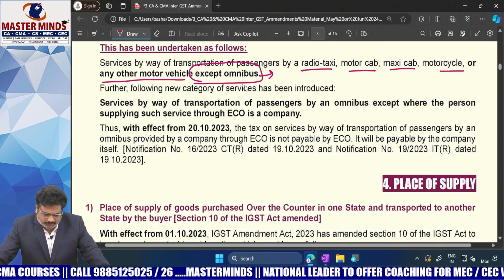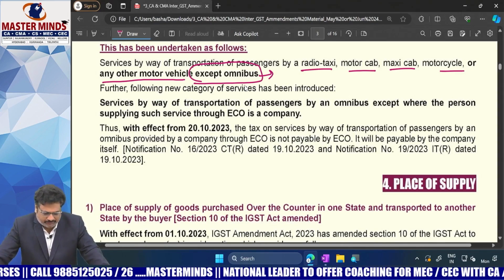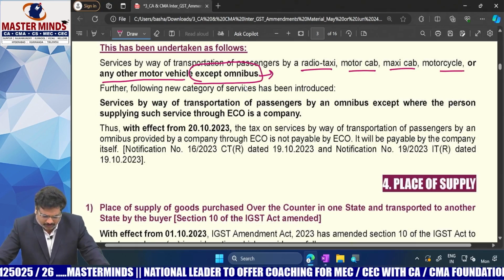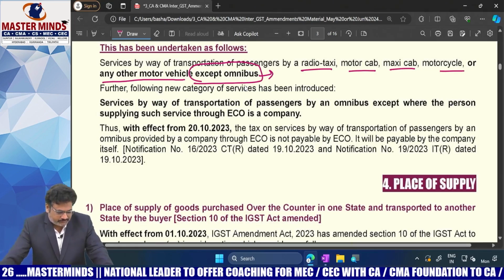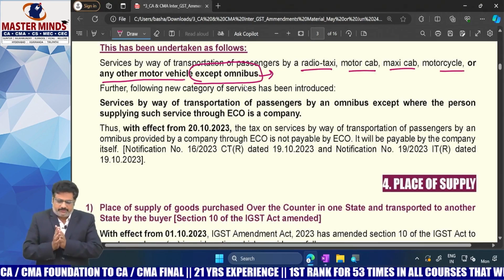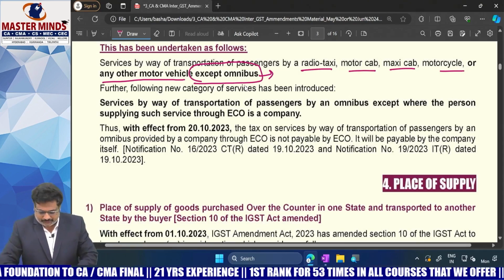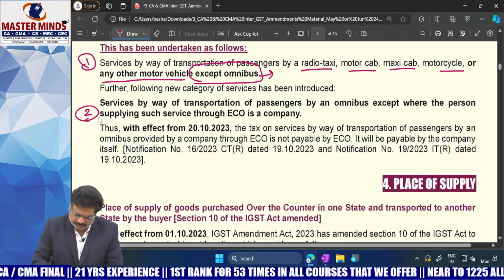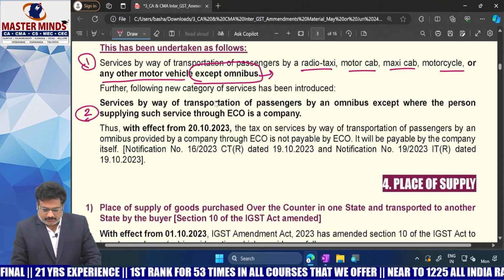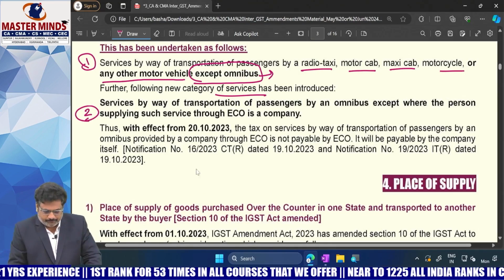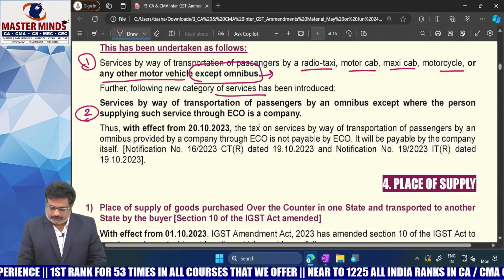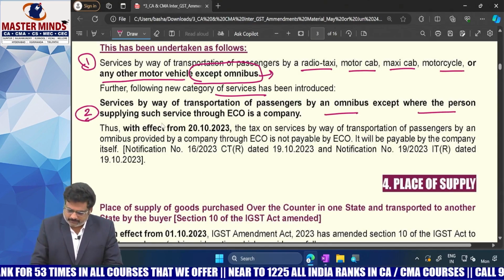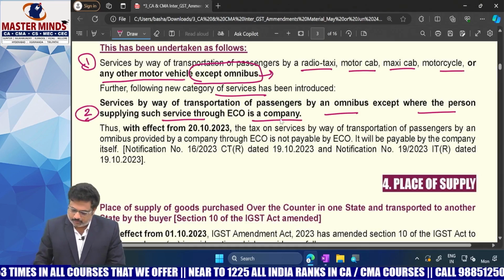So now this point was divided into 2 parts. See this, omnibus is kept outside. This is point number 1. Now this is point number 2. Further, a new category was introduced: services by way of transportation of passengers by omnibus except where the person supplying such service through ECO is a company.